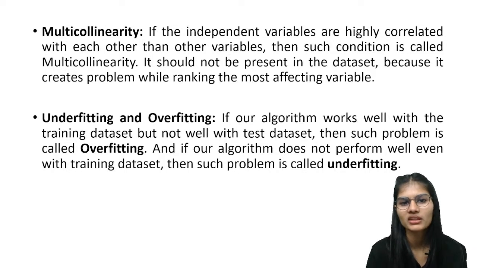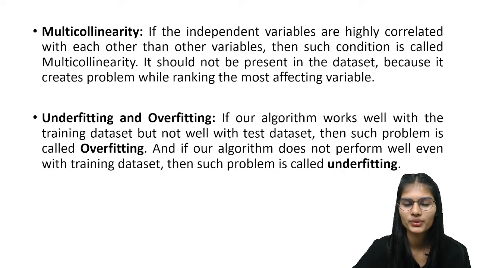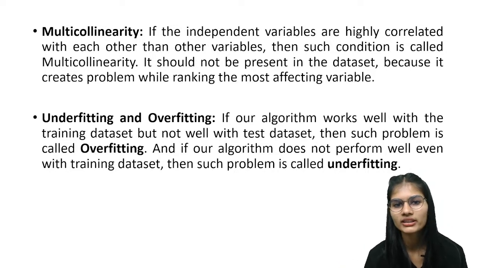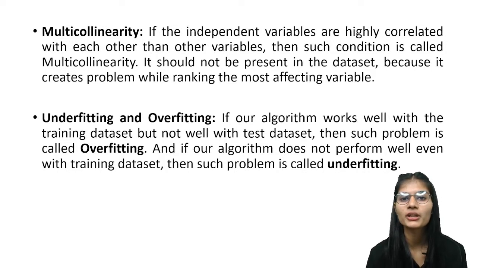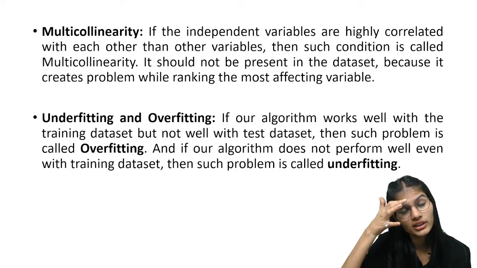Multicollinearity. Okay, now see, there is something which is called correlated. Correlated means how these two terms are related with each other. Maybe there is some kind of a relation between the variables. Now let's say you have data for finding the BMI, body mass index. In that case you will have the height and the weight columns. So height and weight are related with each other, because if you don't put the height or the weight, you won't be able to get the BMI correctly. So these variables are correlated with each other.